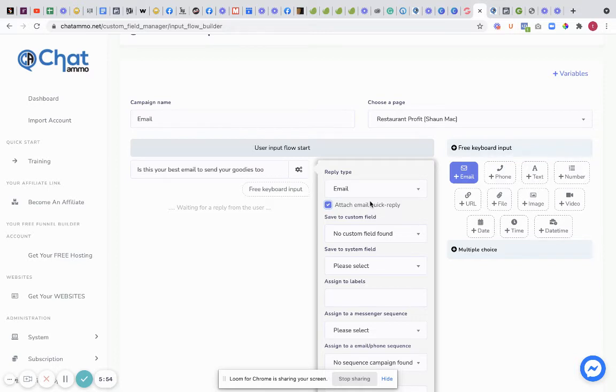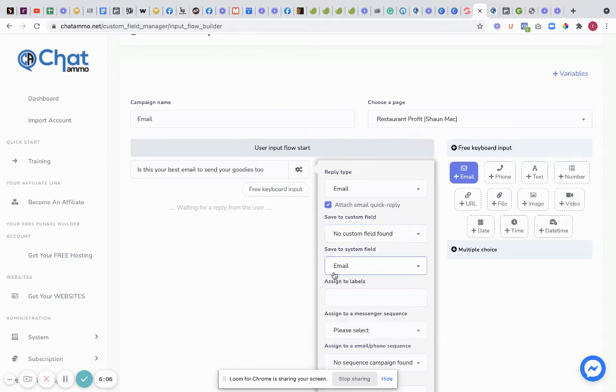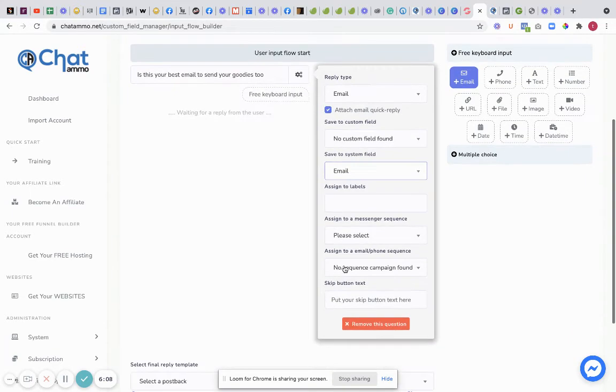It's going to pop up their email address. Boom. Hopefully that's their right email. If it is, they just click it. We're going to save it to the custom field. No custom field found because we can't do it because I'm in the UK. But we'll save to a system field, which is going to be email.